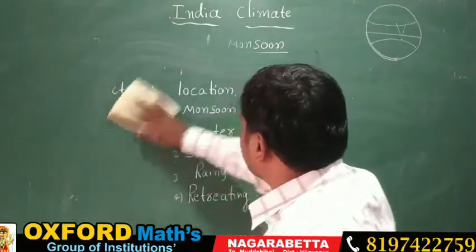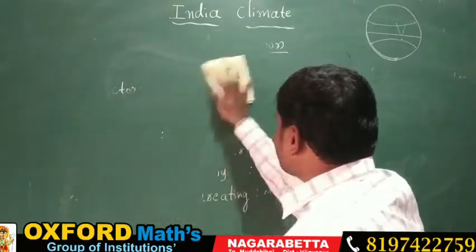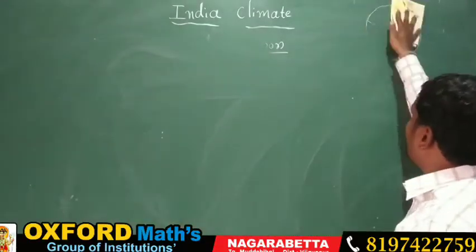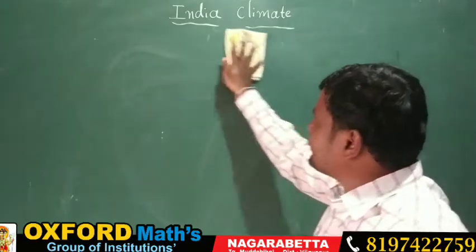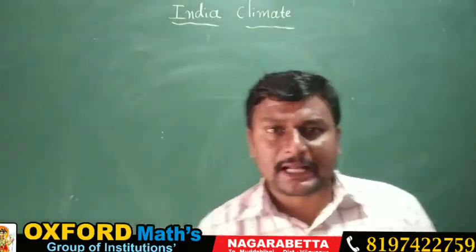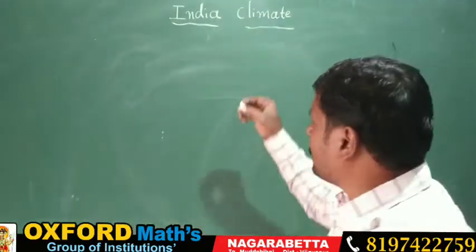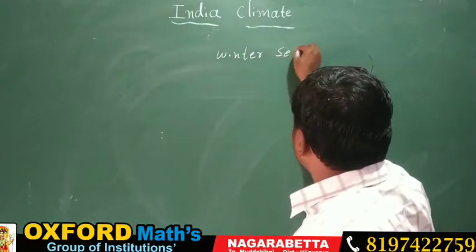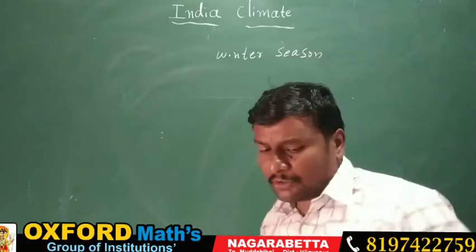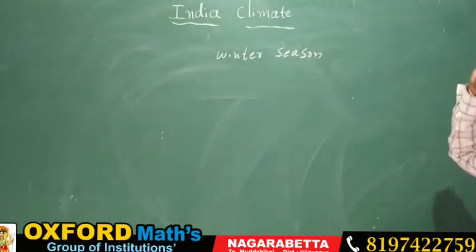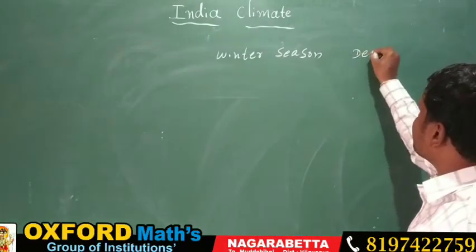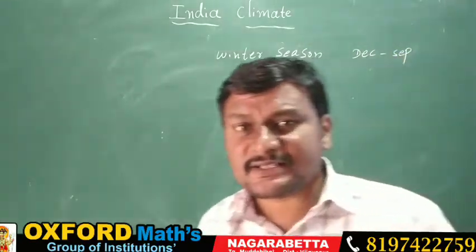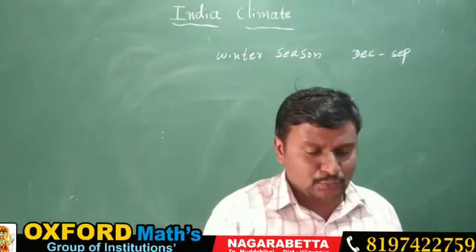What happens in the winter season? See, in the winter season the climatic conditions are going to change. What factor makes the winter season have a different kind of climate and weather? In which month is the winter season going to start? I told you it starts in the month of December to February. Why does the winter season start exactly in these two months?